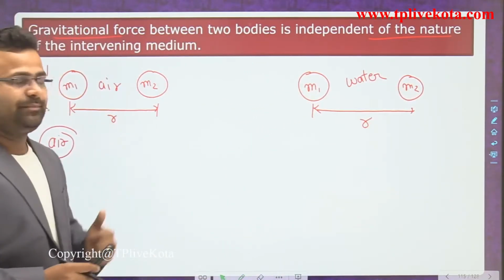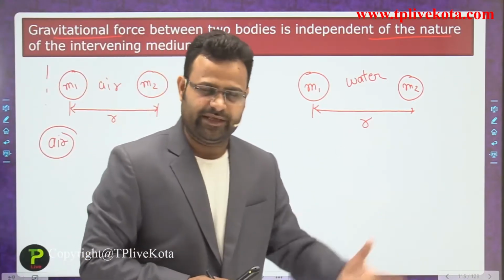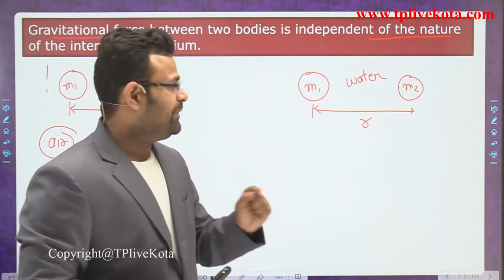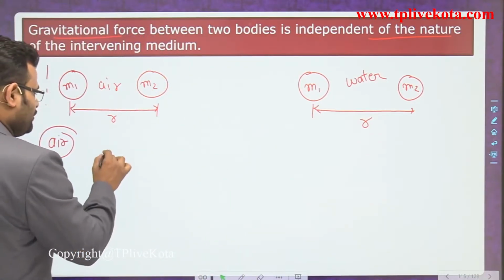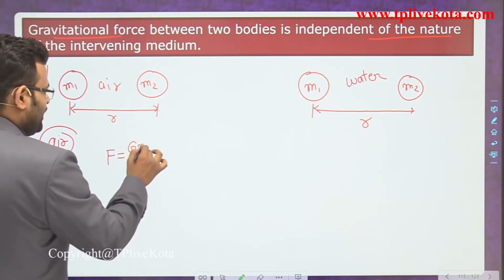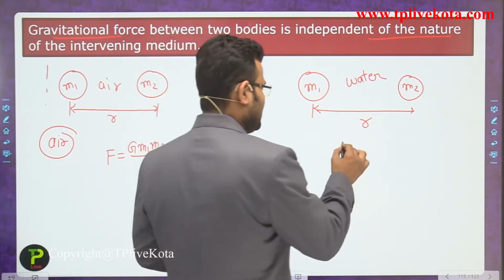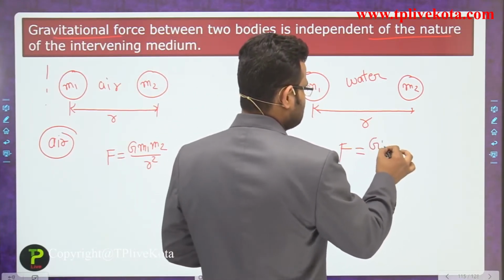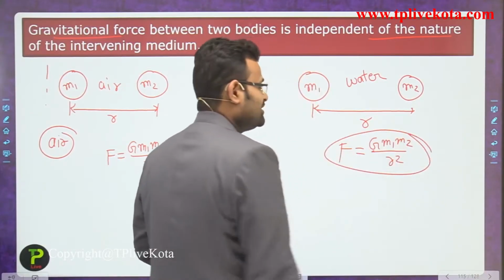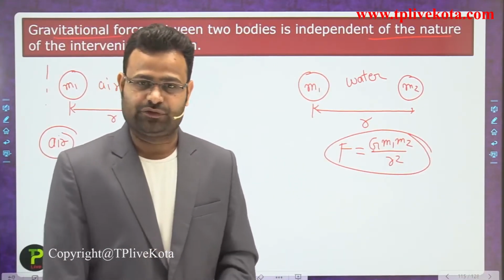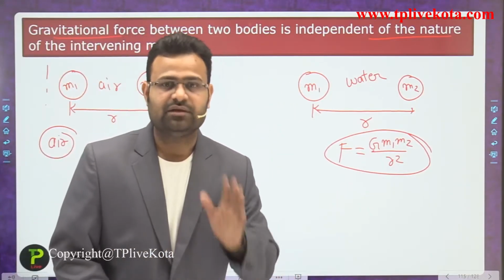In one case the medium is air, in the other the medium is water, and you can place them in a different medium also, but the medium cannot affect the gravitational force. What is the amount of gravitational force? G m1 m2 upon r square. There is no change. In both cases the force is the same, G m1 m2 upon r square, which means the medium doesn't affect the amount of gravitational force.